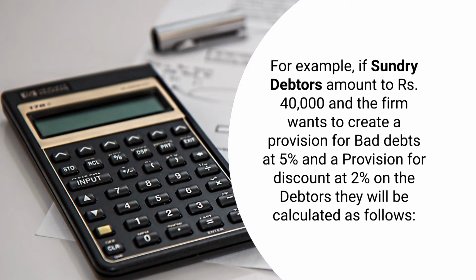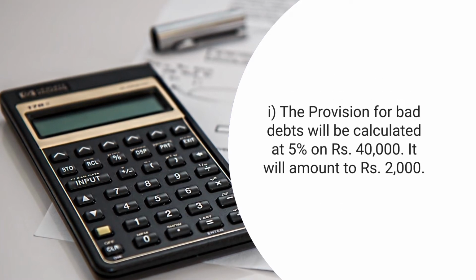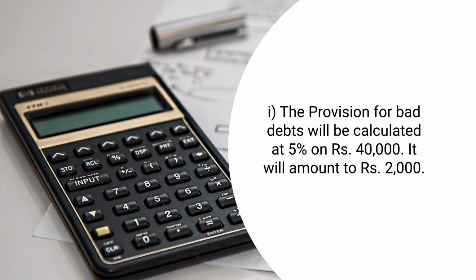Well friends, here the information provided to us is that the amount of debtors given in the trial balance is 40,000. So, first of all we need to create a provision for doubtful debts on the amount of sundry debtors at the rate of 5%.